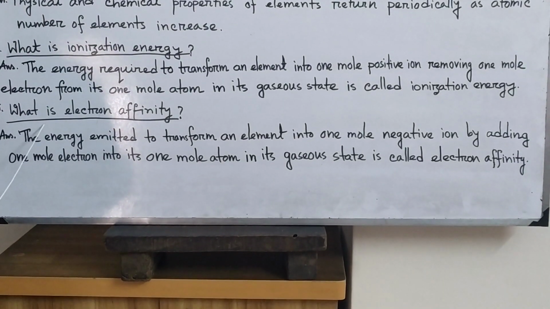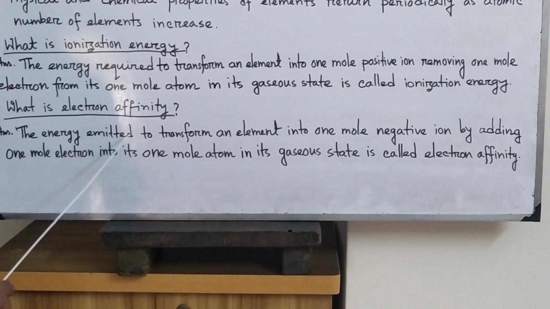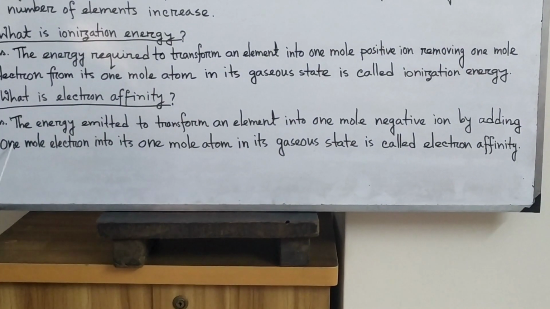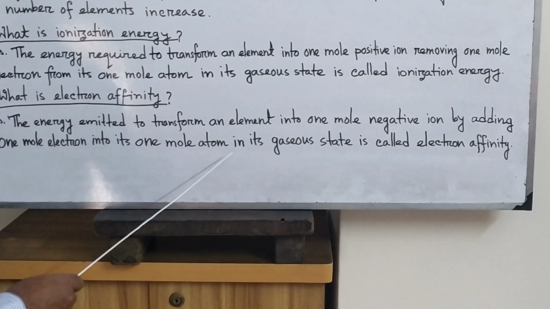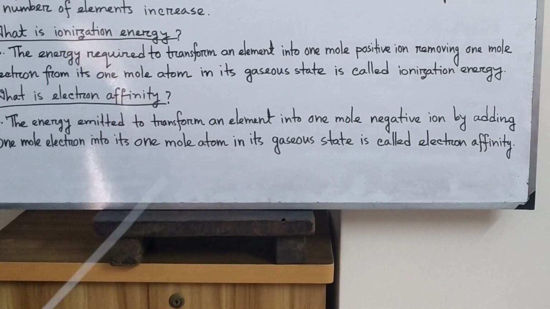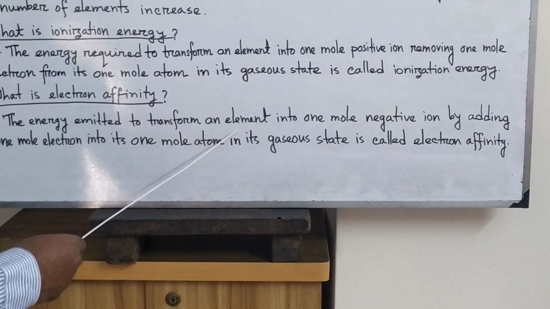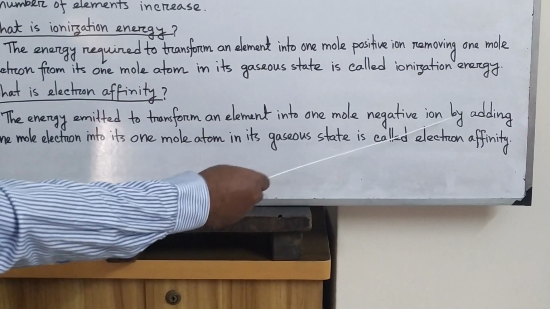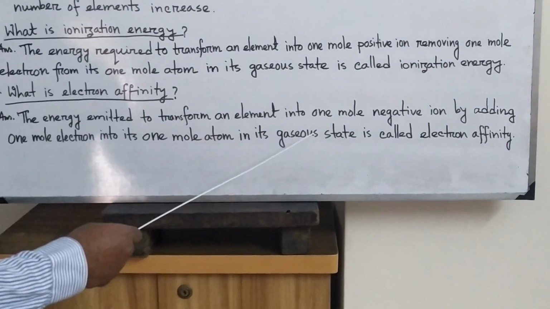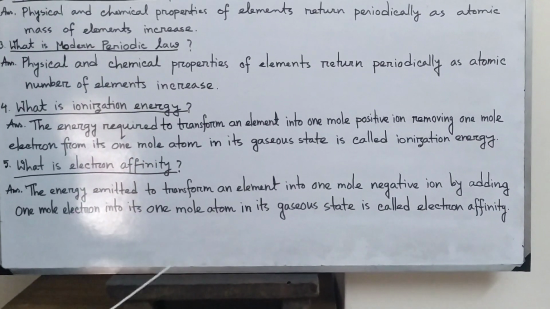Number 5. What is electron affinity? The energy emitted to transform an element into 1 mole negative ion by adding 1 mole electron into its 1 mole atom in its gaseous state is called electron affinity. All of you must write the answer in your classwork.